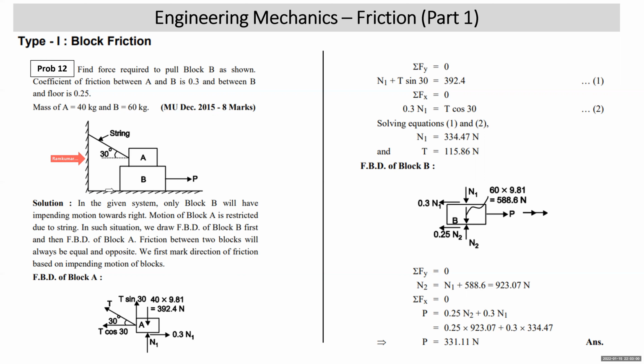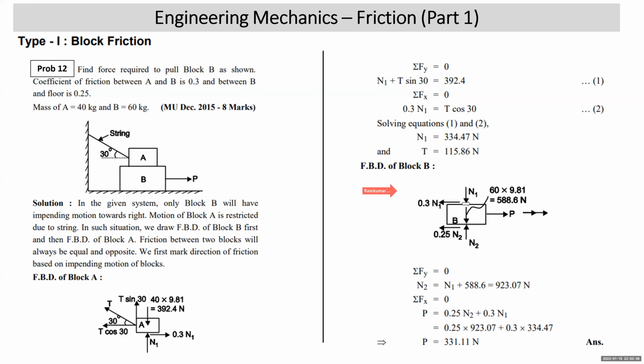So in such problems, we draw the free body diagram first of the block which goes into impending motion first. So we will draw the FBD of block B first. Now, FBD of block B. Force P applied to the right, impending motion to the right. Weight vertically down 60 × 9.81. Normal reactions N1 and N2. Impending motion is to the right, so friction will be towards the left, 0.3 N1 and 0.25 N2. Friction between block B and the plane is 0.25 and friction between block B and A is 0.3. But we don't solve this first.